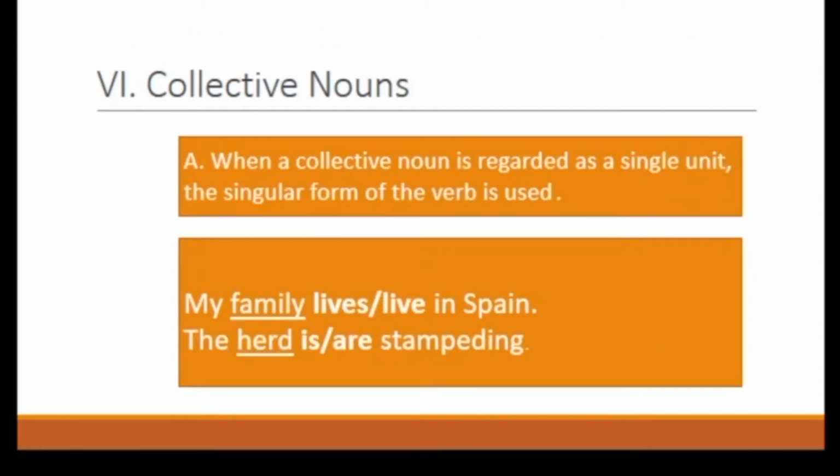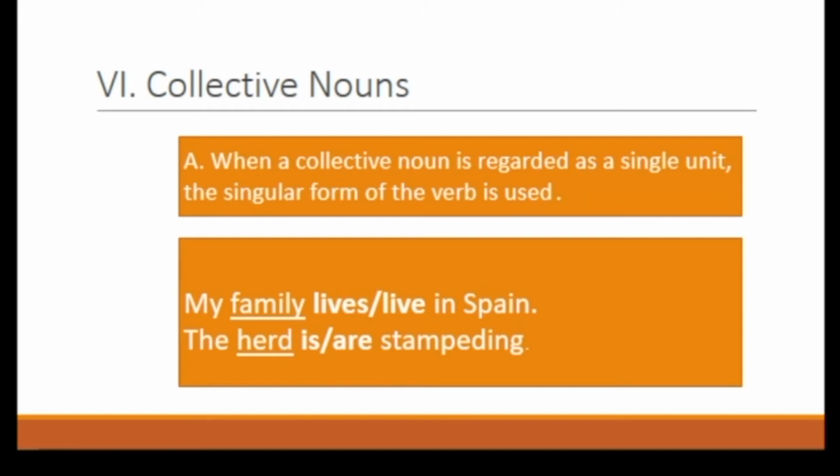Rule number 6, collective nouns. What is a collective noun? Collective nouns are words for single things that are made up of more than one person, animal, place, thing, or idea. For example, choir is a large organized group of singers, and a group of fish is called a shoal or school of fish. Let's try to answer this.